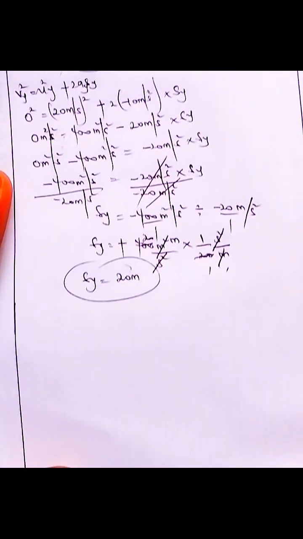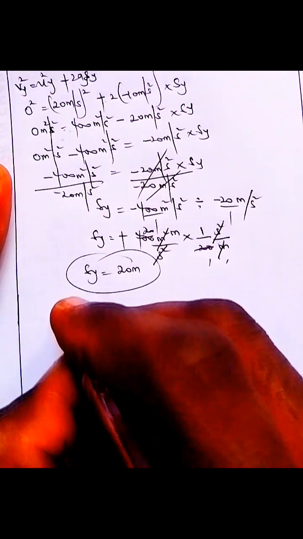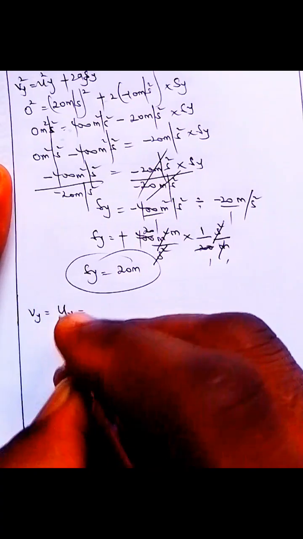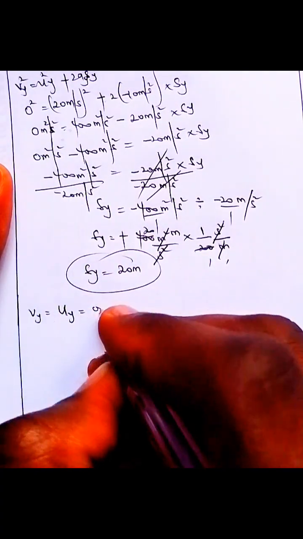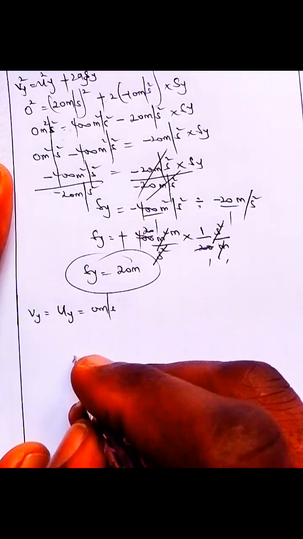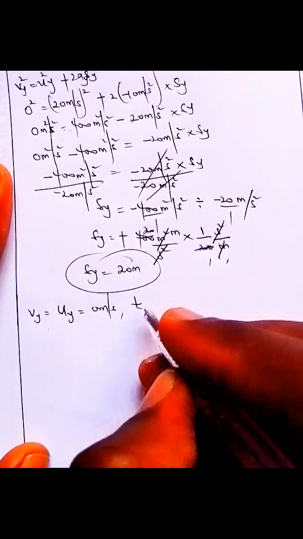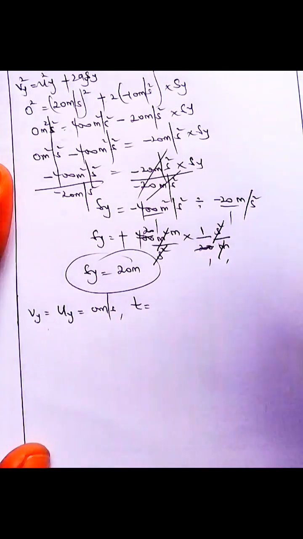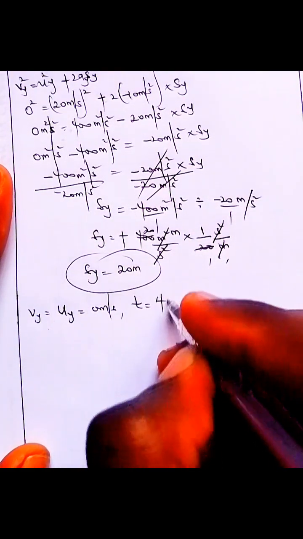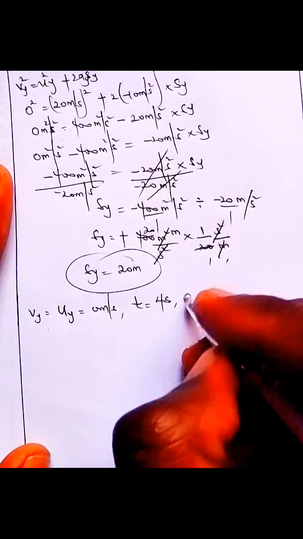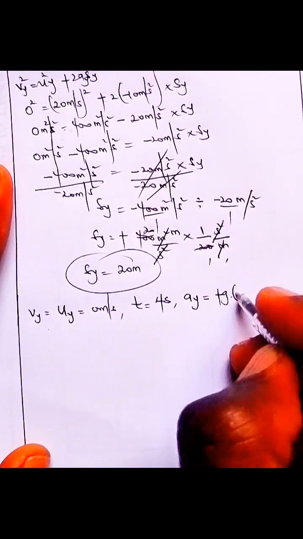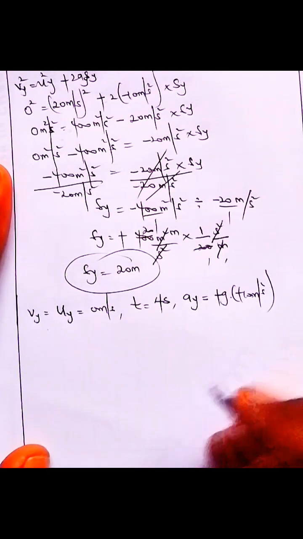So what's that going to be? This is what we're going to do. We want to get the height of the tower. So initial velocity along y-axis, this was the former final velocity that became initial, is now 0 meter per second. Now the total time it will take for this to be completed, that will be 2 seconds up, 2 seconds down, that will be 4 seconds altogether. We've seen that already. Now acceleration, since the body is falling down, becomes plus gravity, which is plus 10 meter per second squared. So what are we looking for?